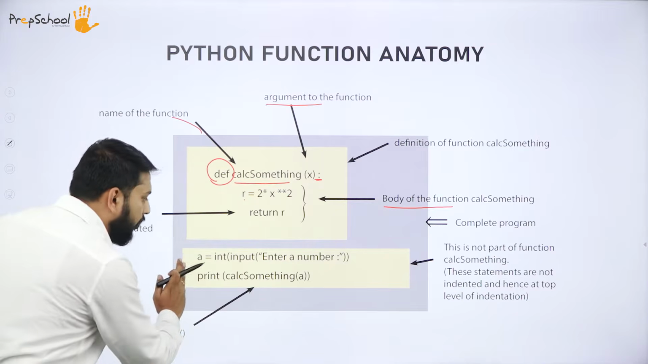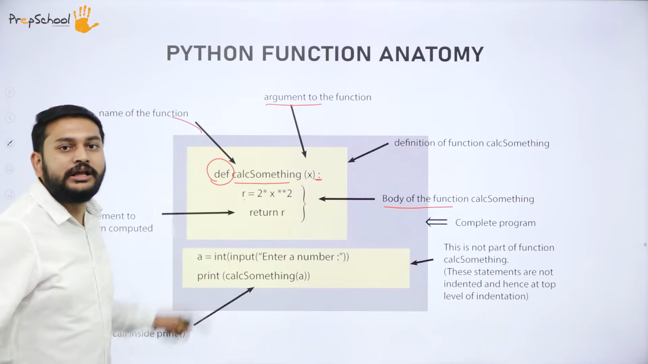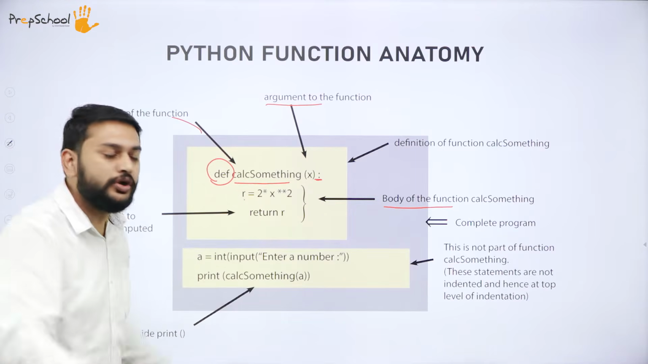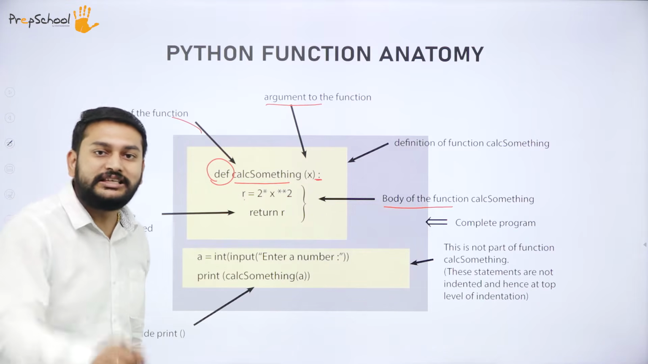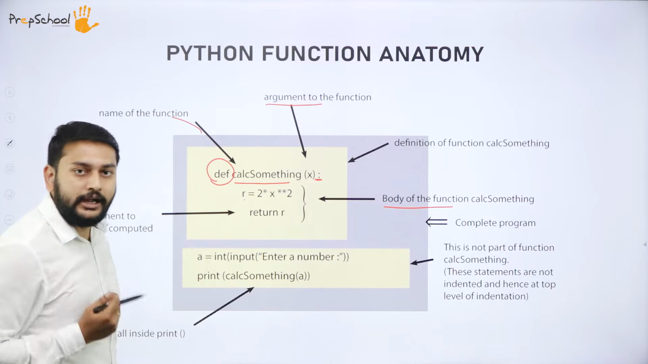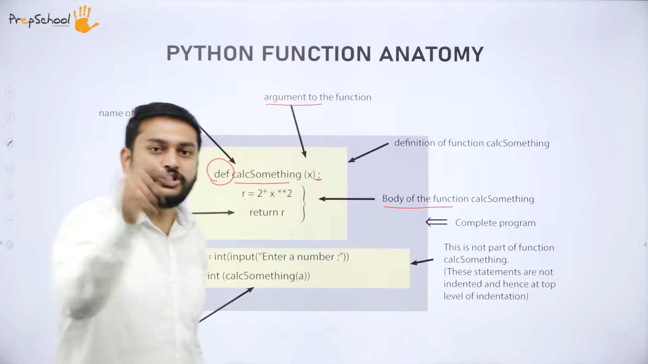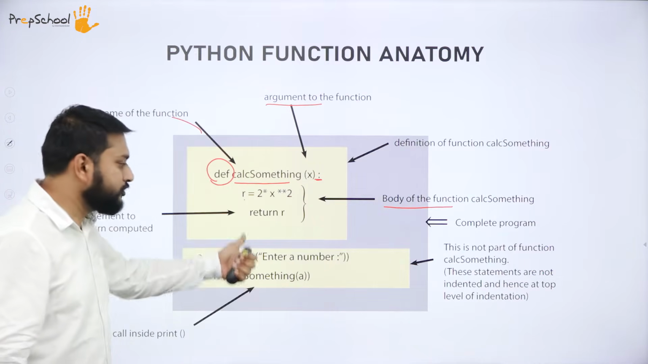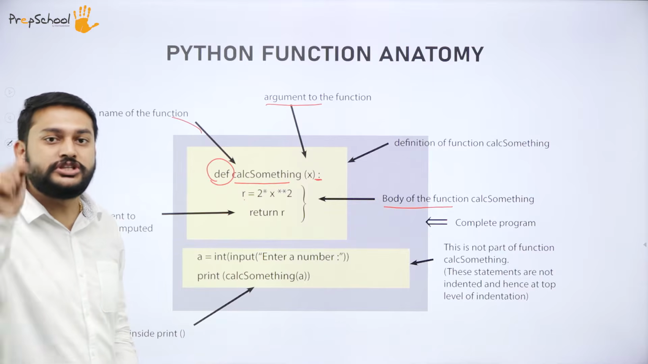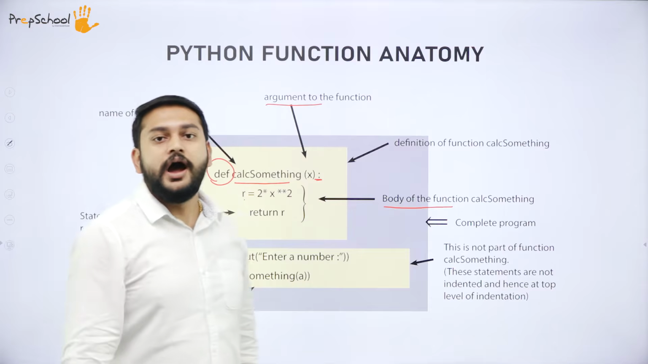Suppose I give one tab space, what will happen? Even these two statements will come under this block. These two statements also belong to this particular function. That is the reason I don't want these two statements in this function, so I am taking it back and starting from the beginning of the line. I am treating these two statements as separate statements which do not belong to this function, is what you need to understand.